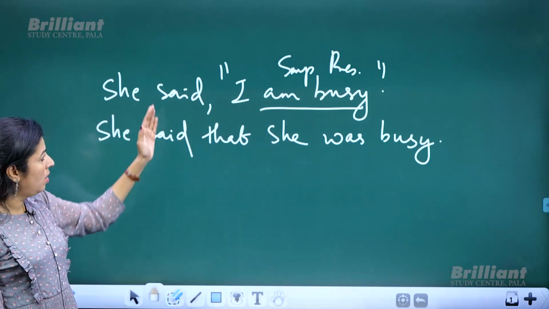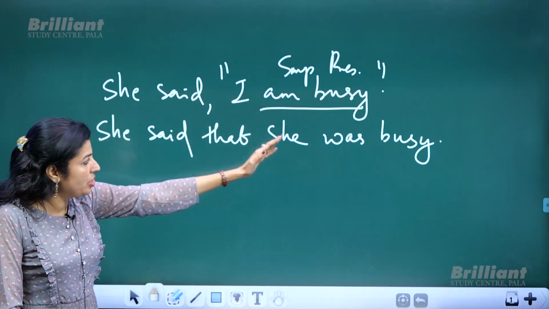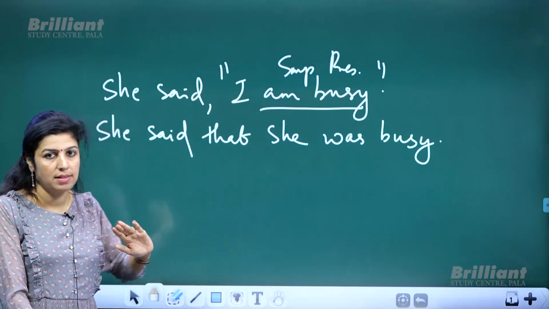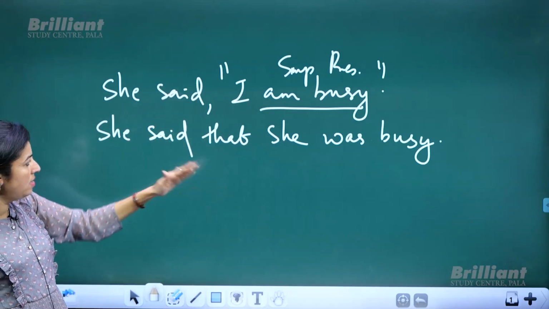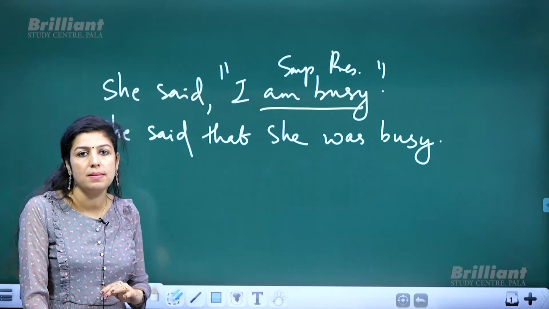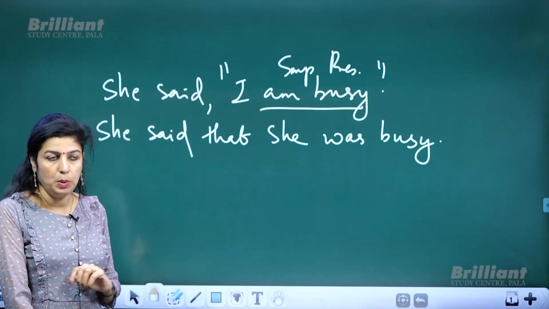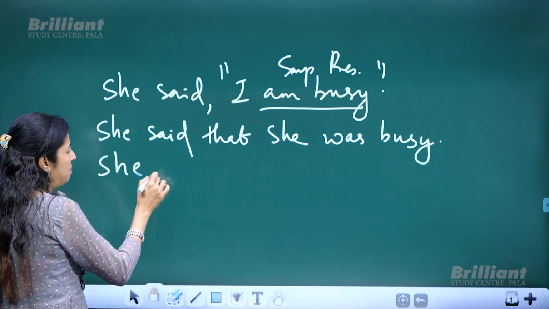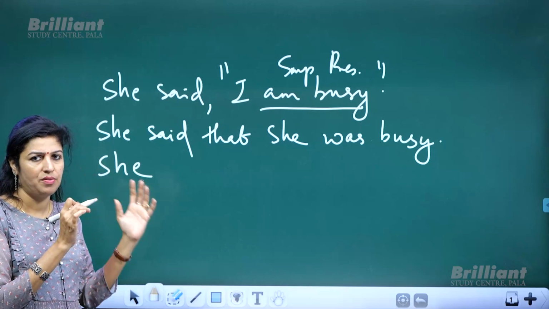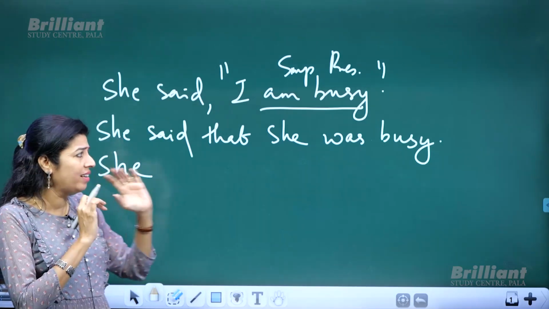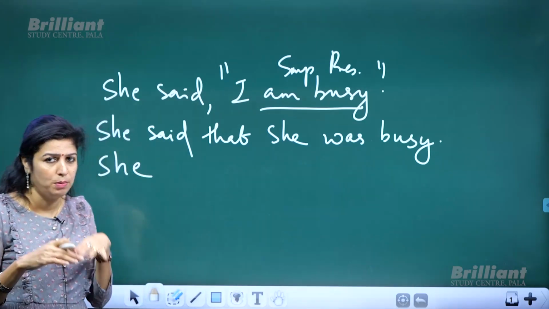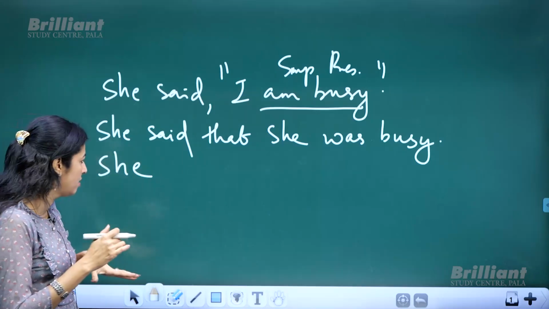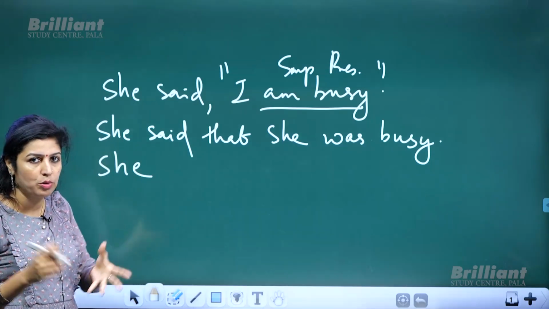So that's how simple present tense changes to the corresponding past tense, that is, it changes to simple past tense. She said that she was busy. Okay, now another example. I am just giving you simple sentences so that it will be easy for you to understand. If I give you a lengthy one, it would be all complicated. Okay, you'll be tired of all those things. Rules, we all hate rules, right?